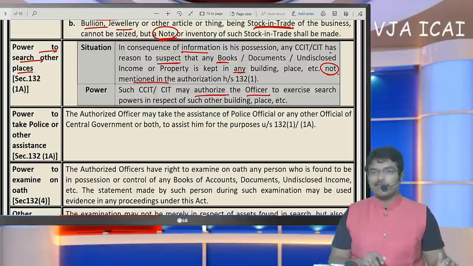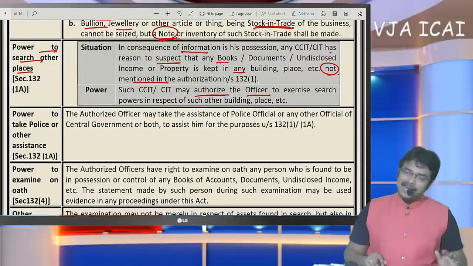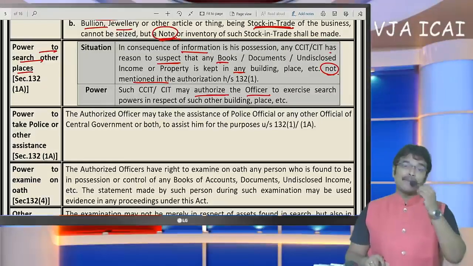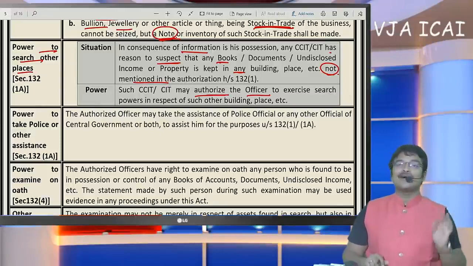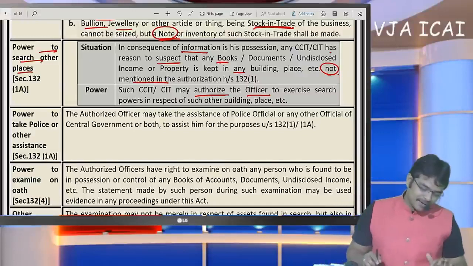Immediately they should intimate the higher officials, whether by mobile or whatever means. They have to take immediate approval. Then only they can enter the other building. Unless approval is taken, they cannot enter the other building without the approval of the higher officials, is the conclusion I am going to give you here.